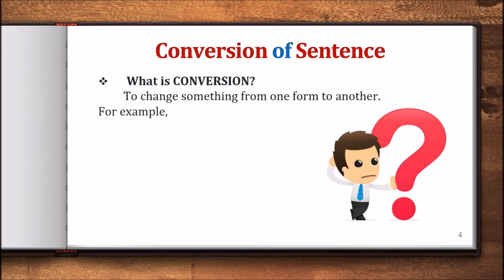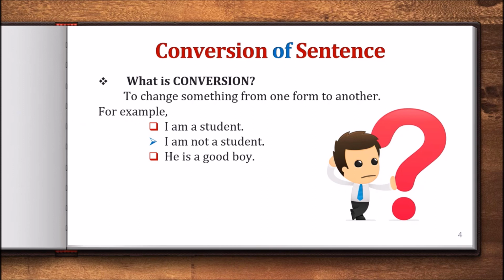So like that, if I say I am a student, and then if you say I am not a student, then the meaning is not the same anymore. It is saying something else. I am not a student, so I can be a teacher, I can be a doctor, or I can be something else. Then if I say he's a good boy, and if you say he is not a good boy, so the meaning is again something else.